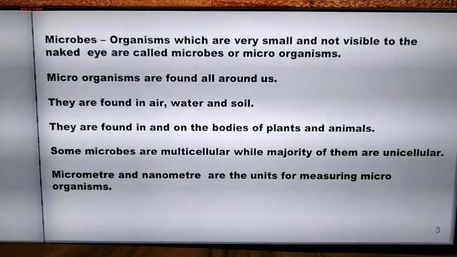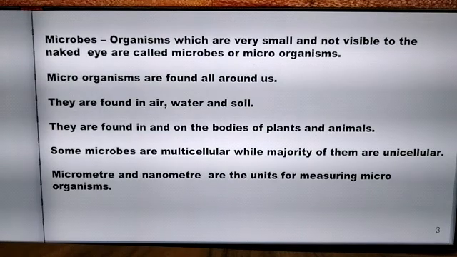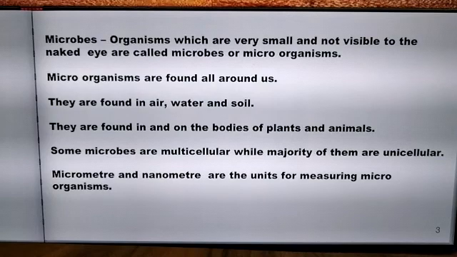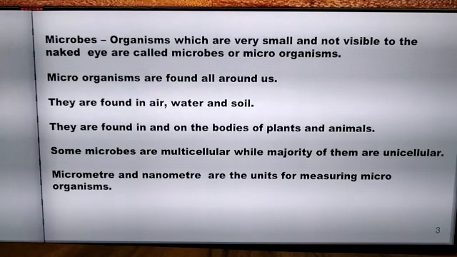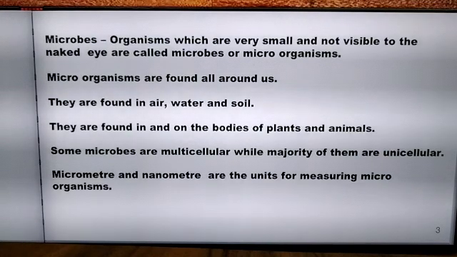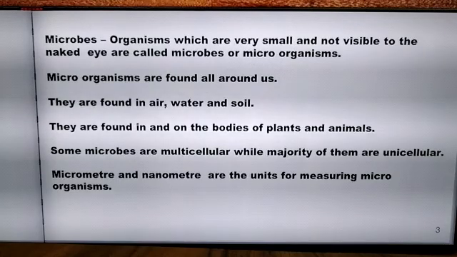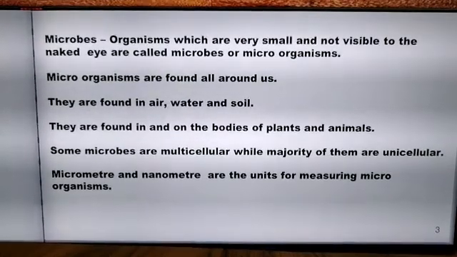Microorganisms are very small living organisms. Therefore, units like millimeters and centimeters are large units for measuring microorganisms. Therefore, the units smaller than the millimeter are micrometer and nanometer. So, micrometer and nanometer are the units for measuring microorganisms.